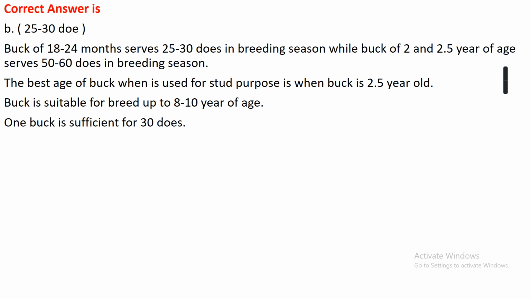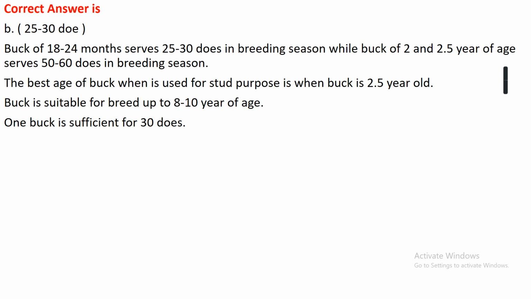Actually, a buck of 18 to 24 months old serves 25 to 30 does in the breeding season, while a buck of around 2 to 2.5 years of age serves 50 to 60 does in the breeding season. The best age of a buck when it is used for stud purposes is when the buck is 2.5 years old.